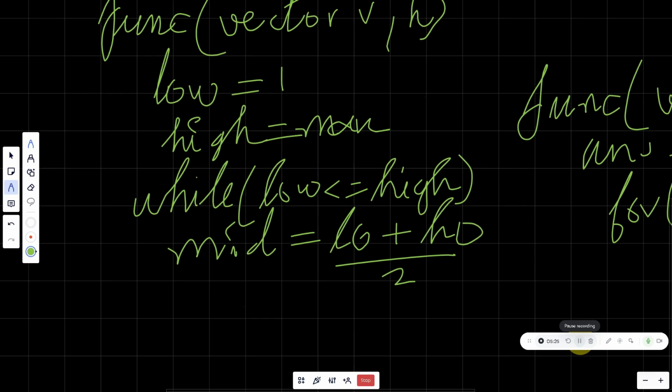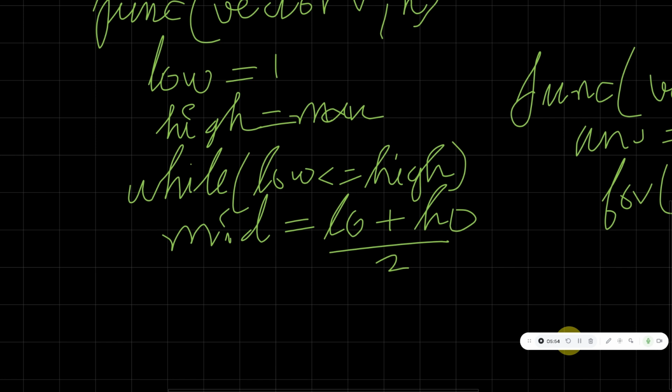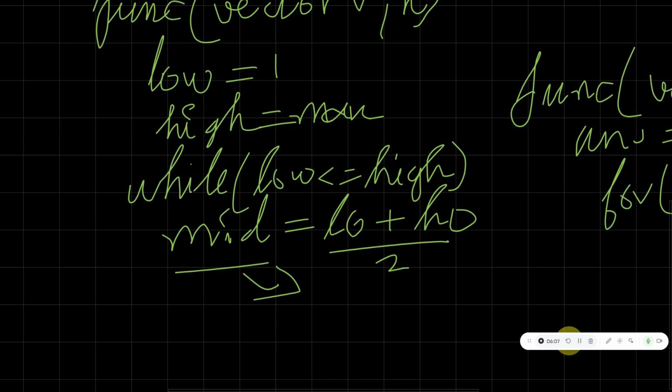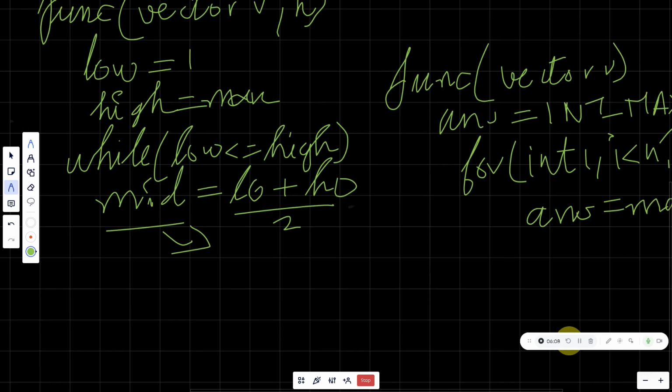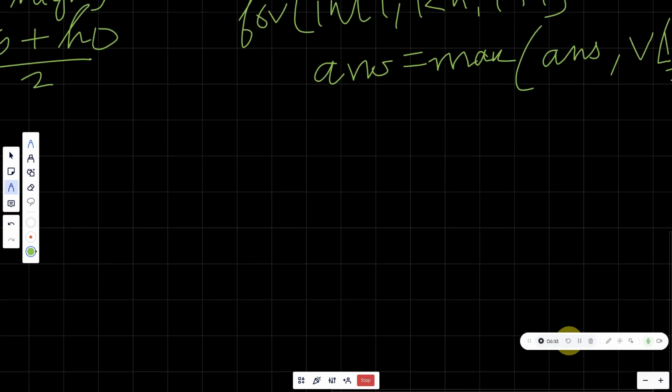As the mid value has been found by us, we have to find the total number of hours it takes at the given eating rate. For example, we'll take this mid as the eating rate. For this, we have to find the total number of hours taken by the monkey to eat all the bananas. For this we'll have another function to find the number of hours it takes for the monkey.